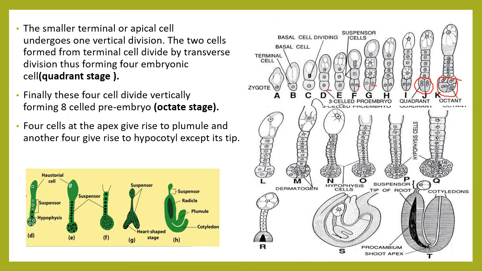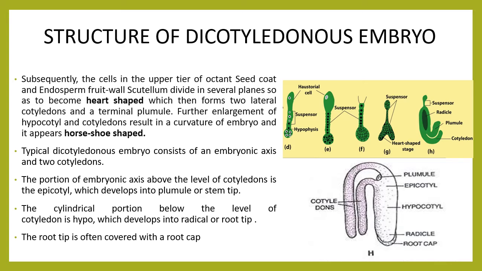You can see here radicle, plumule. You can see here, this is the plumule. Here also you can see. Then hypocotyl, that is another important part, which is developed from the remaining 4 cells except the tip cells. Now during this development,